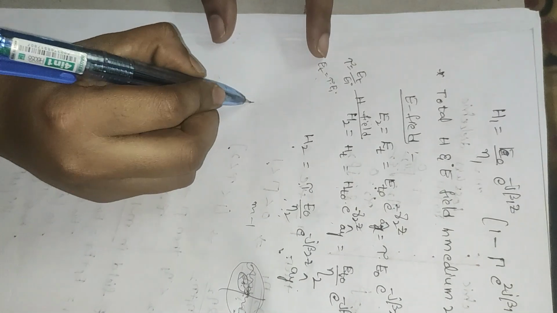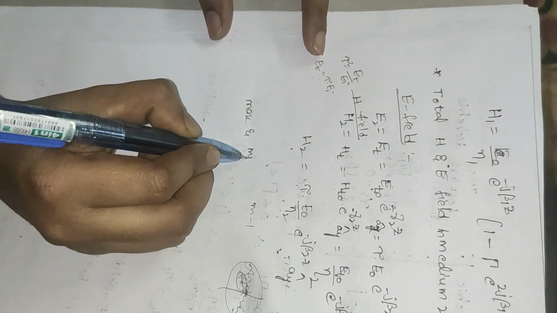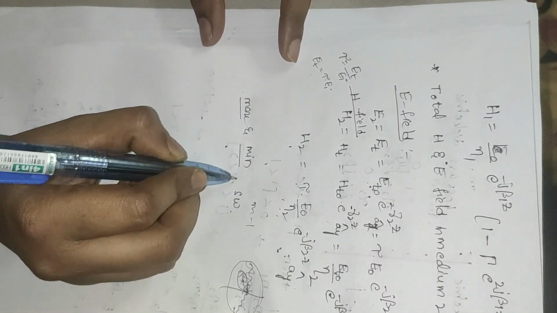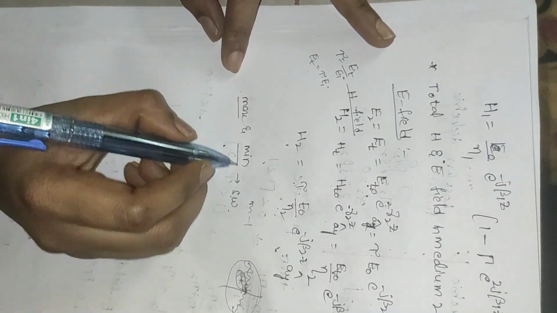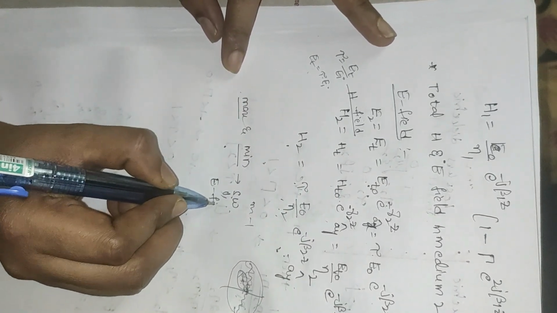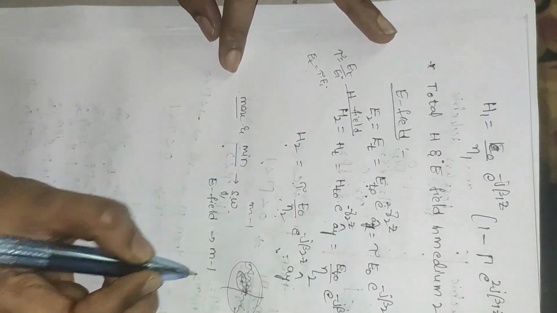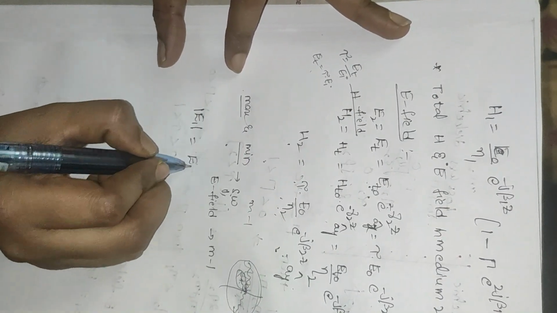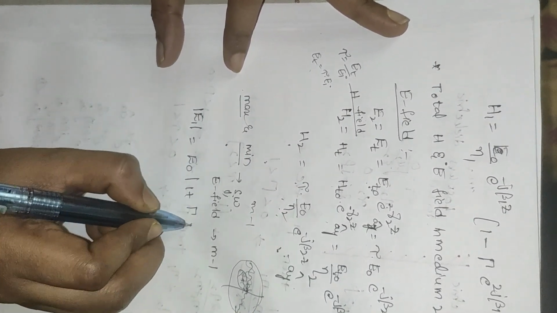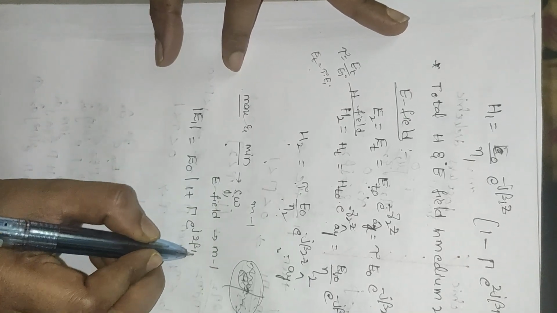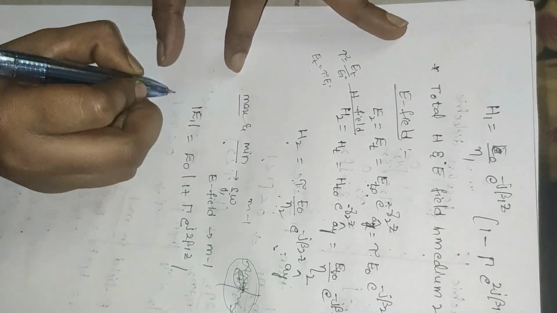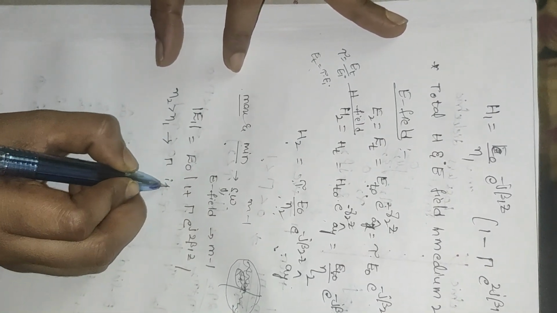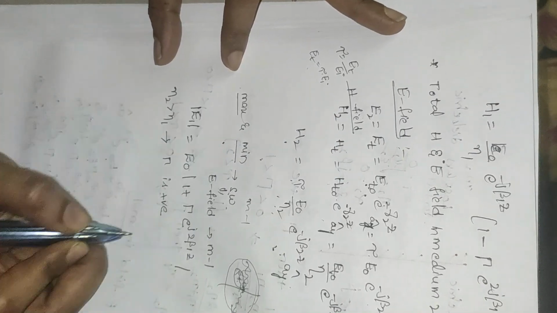So here the maximum and the location of maximum and minimum magnitude of the standing wave will be determined from the electric field component in medium 1. The magnitude of the electric field component in medium 1 is E naught into 1 plus gamma e power j 2 beta 1 z. So if eta 2 is greater than eta 1, then gamma is positive.